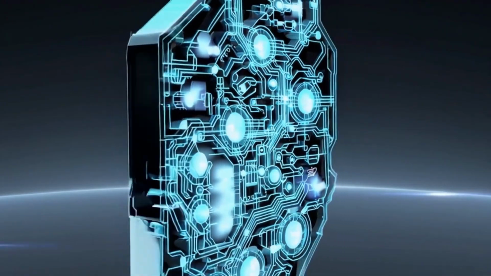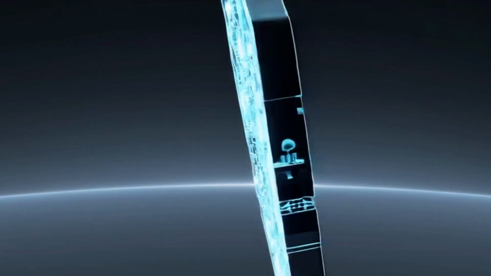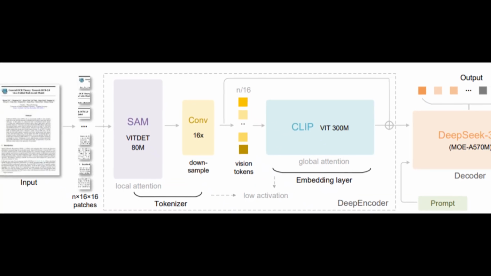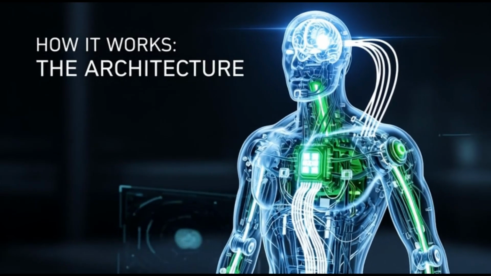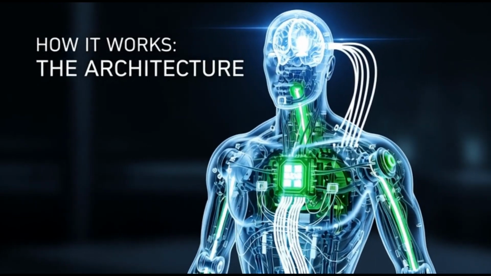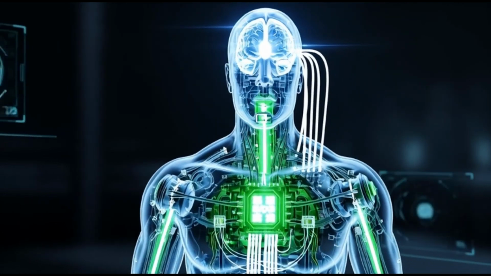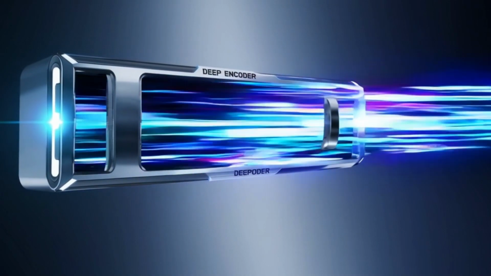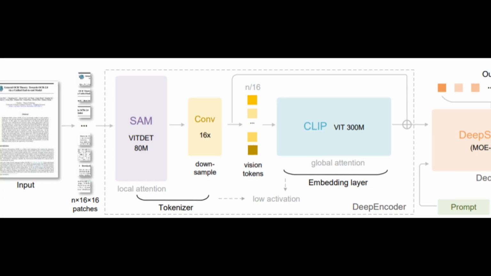So, how did DeepSeek AI engineer the model to do all this? The magic is in its incredibly efficient two-part architecture. First, the deep encoder ingests a high-definition image and executes the optical compression, outputting a small, manageable group of vision tokens. This highly compressed data then goes to the MoE decoder.